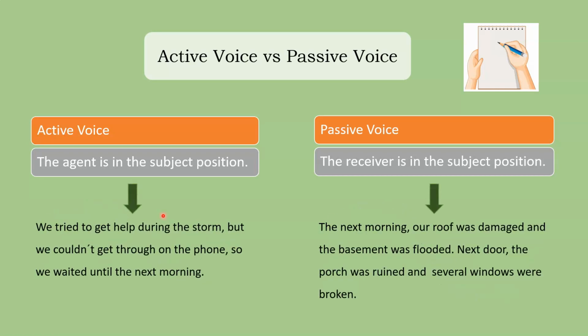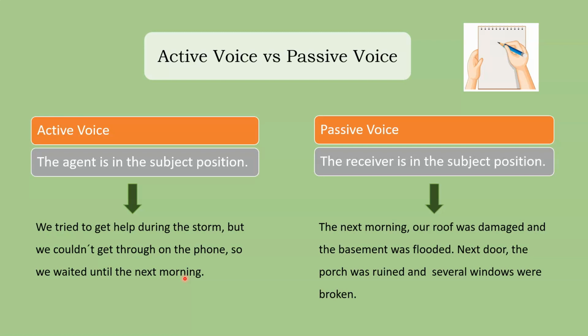Check this out. We tried to get help during the storm, but we couldn't get through on the phone, so we waited until the next morning. In this sentence, we are paying attention to who is doing the action, right? We tried, we couldn't, we waited. The focus is on the doer of the action, right?